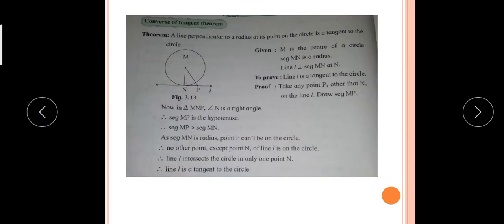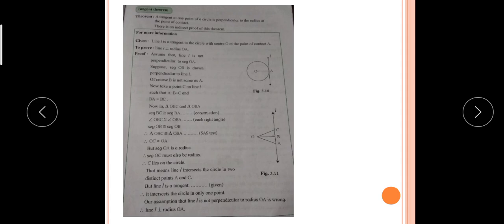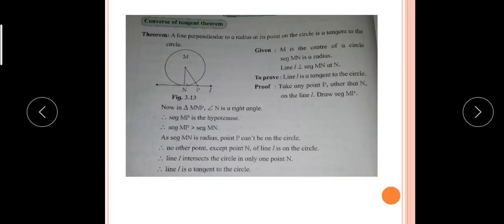So students, study these three theorems: the tangent theorem, the converse of the tangent theorem, and the tangent segment theorem. All these theorems you have to write in your notebook, and this example also, write in your notebook.